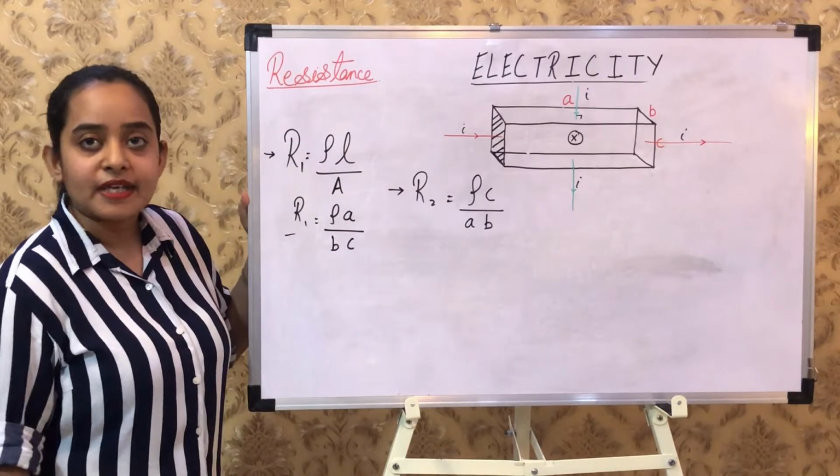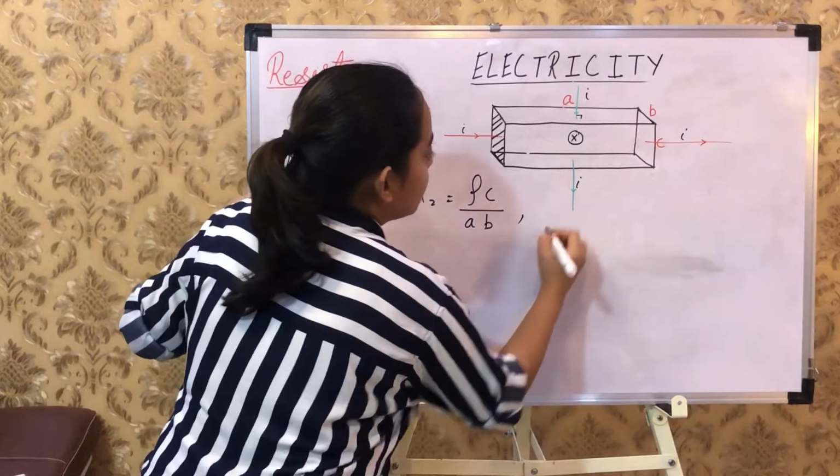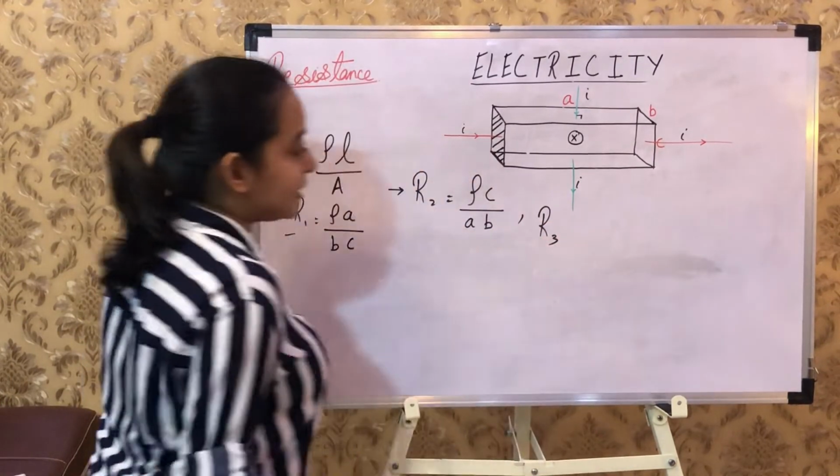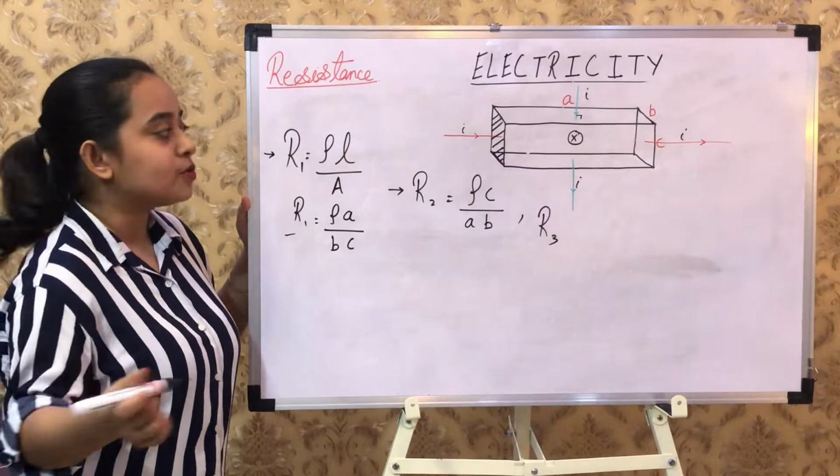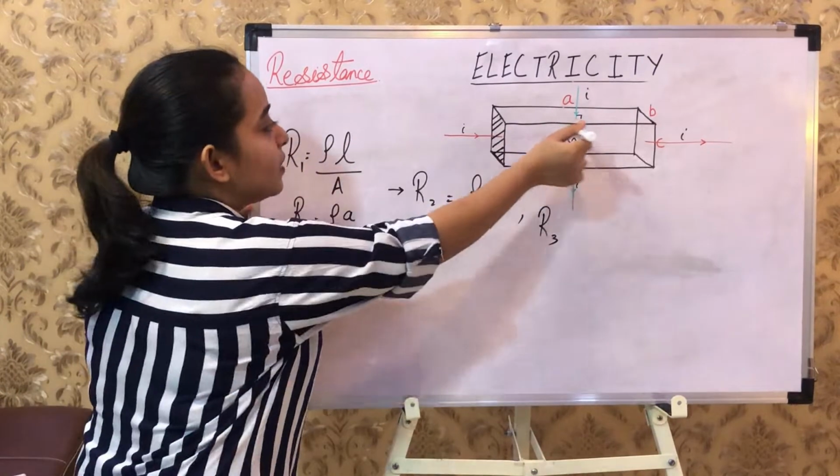In the next case, I ask you to find R3 in the third case, when the current flows from outward to inward this way.